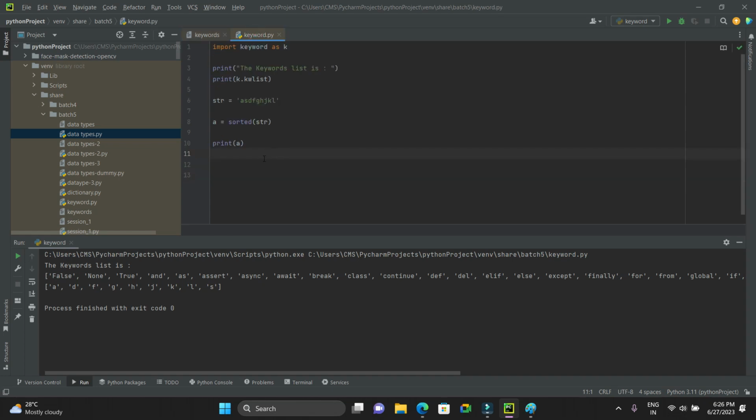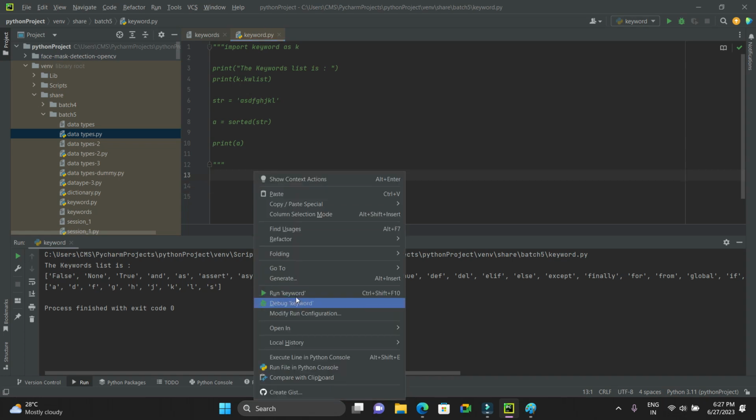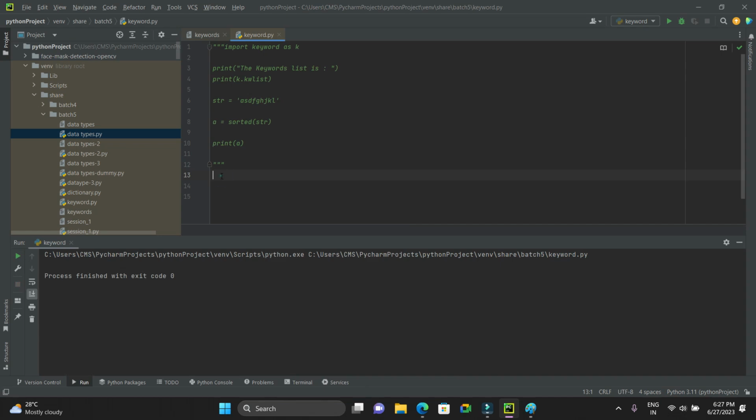Let me comment all of this. To comment multiple lines, you can use triple quotes at the starting and ending of the code. If you do this, the entire thing will be considered a comment that will not get executed. Even if you have errors in your program, if you put triple quotes at the start and end of your code, it will not throw any errors. Now first, we'll look into these value keywords.